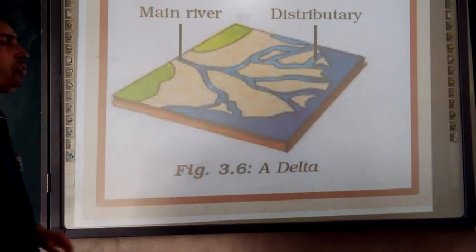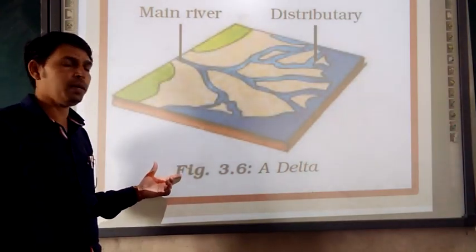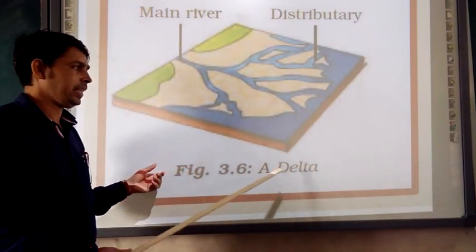This diagram is also for your homework. You have to draw figure number 3.6, a delta.